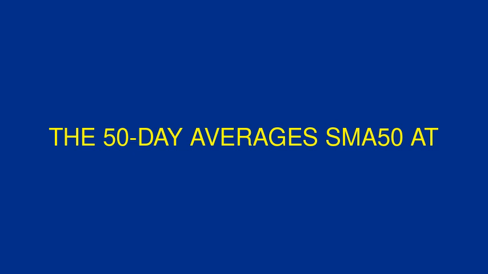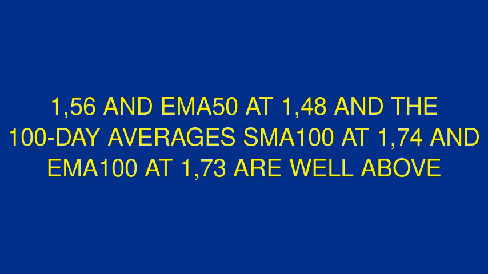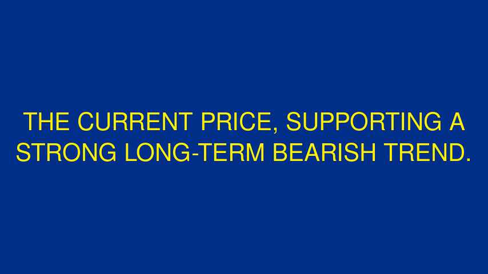The 50-day averages, SMA50 at 1.56 and EMA50 at 1.48, and the 100-day averages, SMA100 at 1.74 and EMA100 at 1.73, are well above the current price, supporting a strong long-term bearish trend.